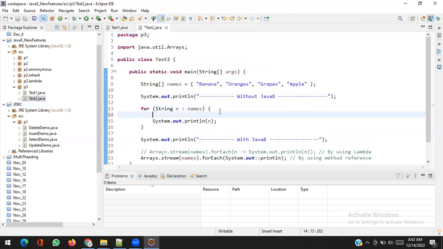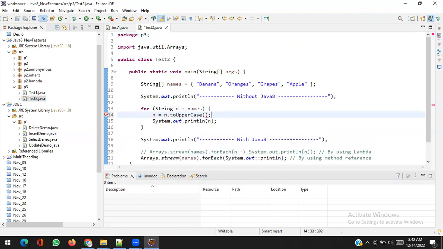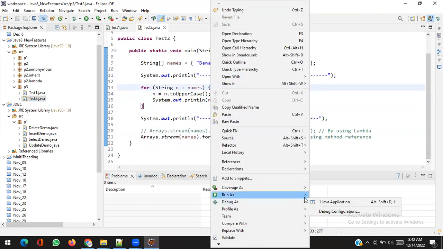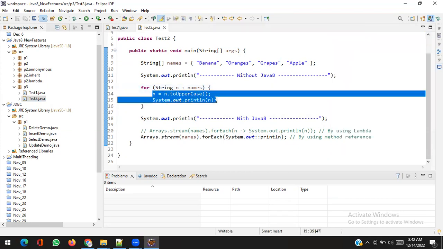So first I will make n equal to n.toUpperCase. First I will convert, then I will print. Here you can see we are converting first, then we are printing. So how will I express this step here?